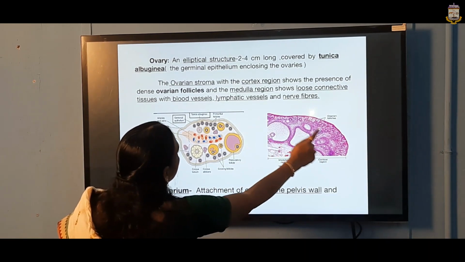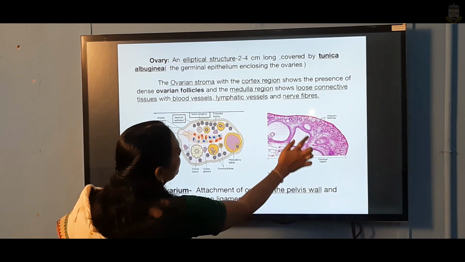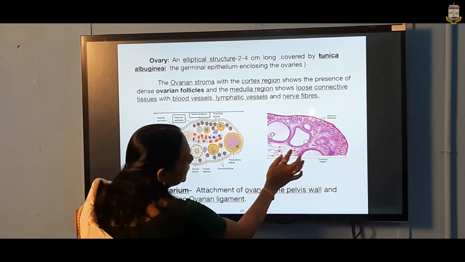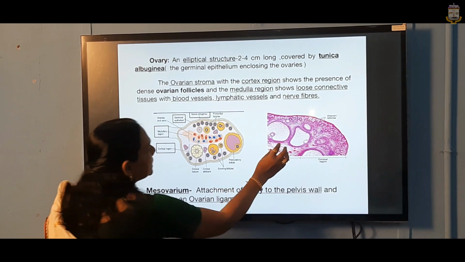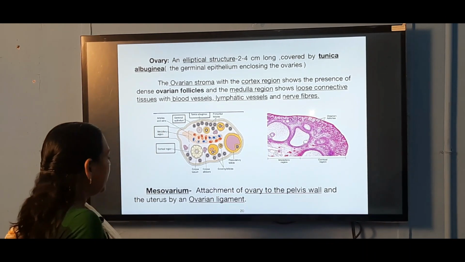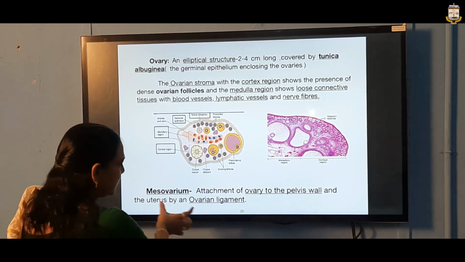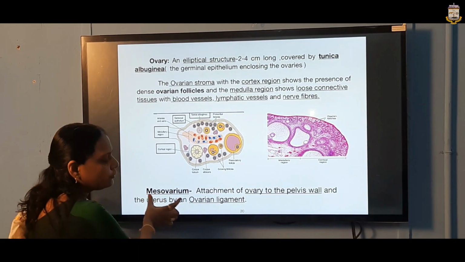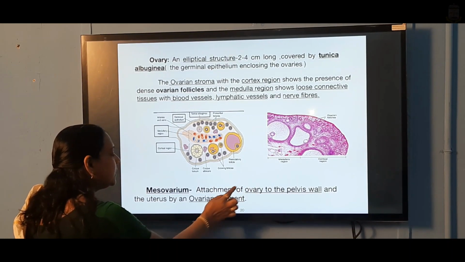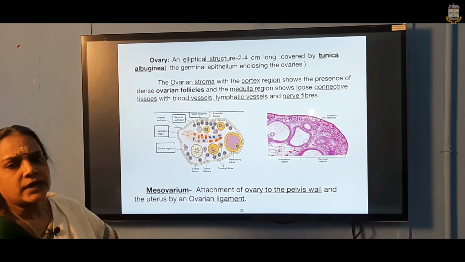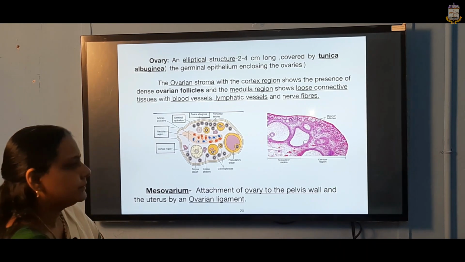Cortex is said to have the ovarian follicles. See here, all the ovarian follicles will be present here, and the medulla region shows loose connective tissue, and here blood vessels and nervous tissues are also present. All nerve fibers are present here. That is why this is said to be a loose connective tissue. Apart from that, the attachment of the ovary to the pelvic wall is done by the mesovarium. This mesovarium is the ovarian ligament. Actually, the attachment of the ovary with the ovarian ligament is done by the mesovarium. So, mesovarium in the female reproductive system and mesorchium in the male reproductive system.